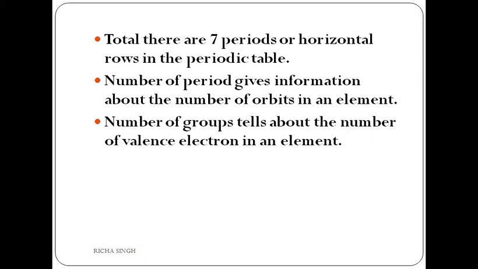Likewise, as the number of periods is increasing, the number of orbits is also increasing. If we talk about the number of groups, it tells us about the number of valence electrons, how many valence electrons are present in that particular element. If we see, group 1 elements are hydrogen, lithium, sodium, potassium, rubidium, cesium and francium. They all have 1 electron in the valence shell. In the later part of the slide, I will show you this.